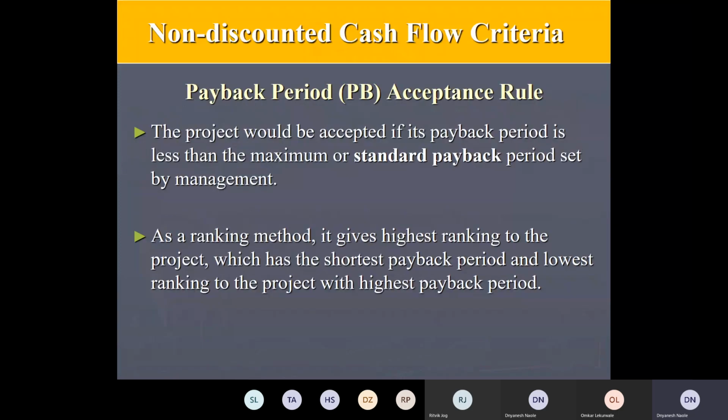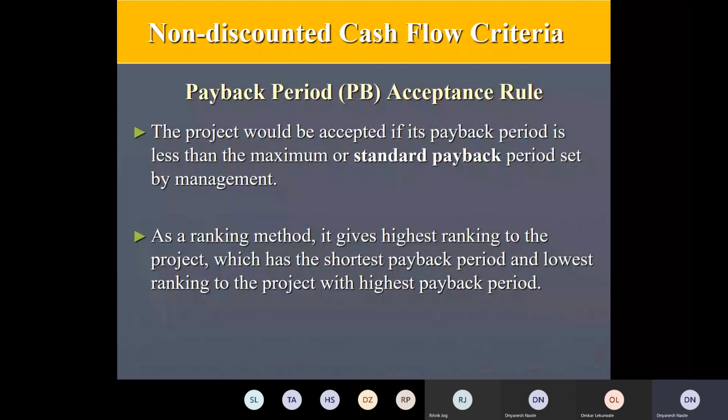The payback period acceptance rule is that the project would be accepted if its payback period is less than the maximum or standard payback period set by the management. Management will have a rule: if the payback period is lesser than the standard payback period, then only we consider it for evaluation, comparing with other similar projects.